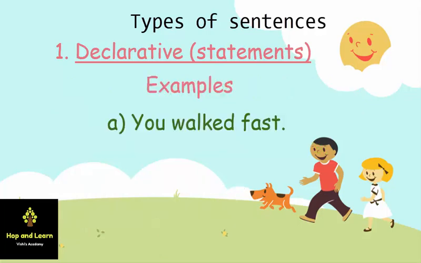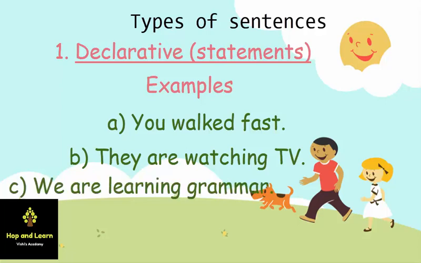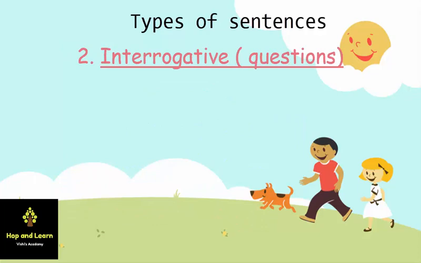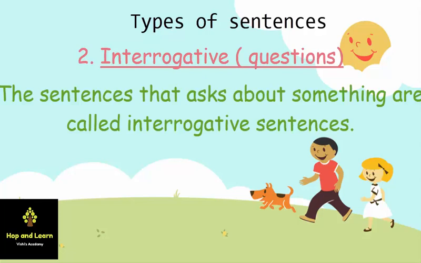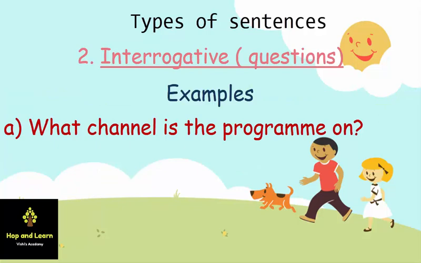For example, "You walked fast." Second example, "They are watching TV." "We are learning grammar." "He has opened the gate." So all these sentences state something, that's why they are statements. Now the second is interrogative sentences or questions. All those sentences which ask questions, or all those sentences in which we put a question mark at the end, are called interrogative sentences. For example, "What channel is the program on?"